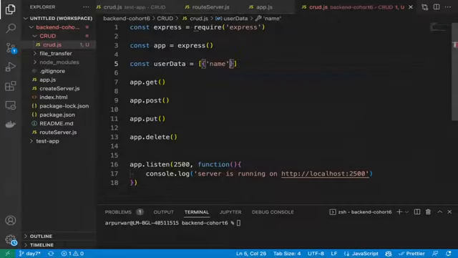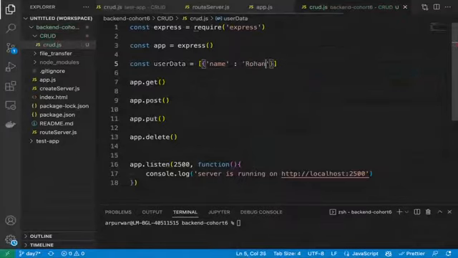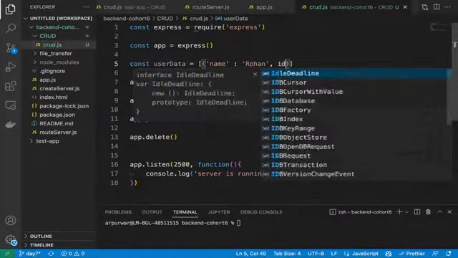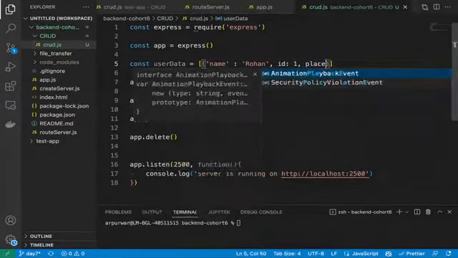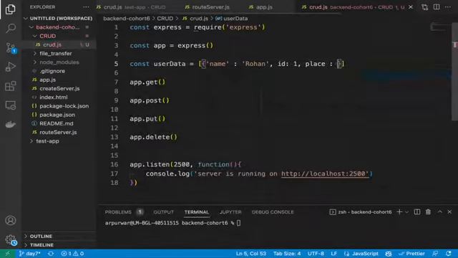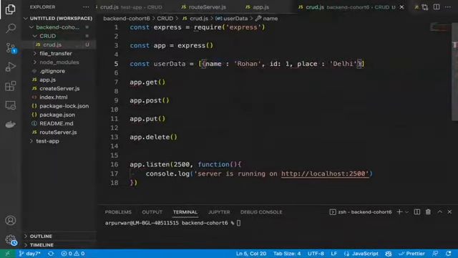So name would be Rohan. It has one ID. We can say the ID is 1, and we can say the place where he stays is Delhi. It's JavaScript, so yes.